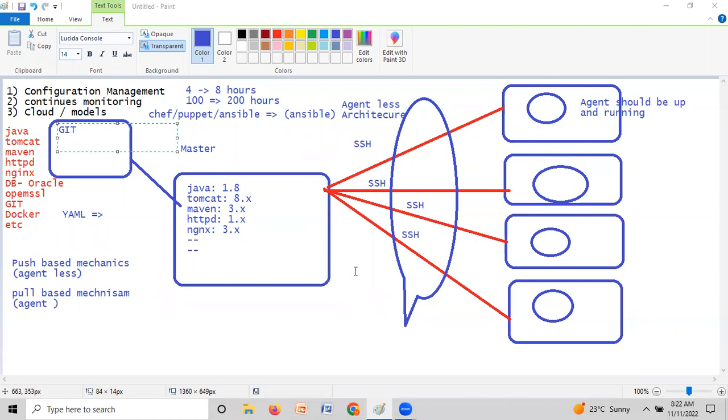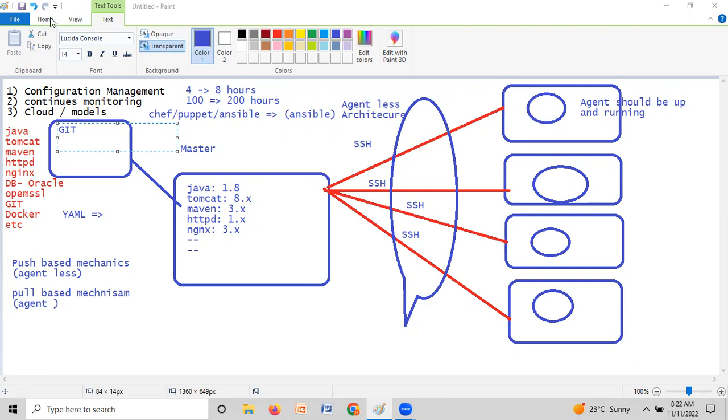Can we go for continuous monitoring now? Chandra, coming to our scenario: initially, I want to install some kind of 200 servers. All 200 servers will connect to one single master server. We just execute the configuration on the master itself, and automatically this master, either push based or pull based, applies all the configuration. That's it. Your job is done. For this, you need to learn one technology called Ansible. We will cover Ansible under configuration management.